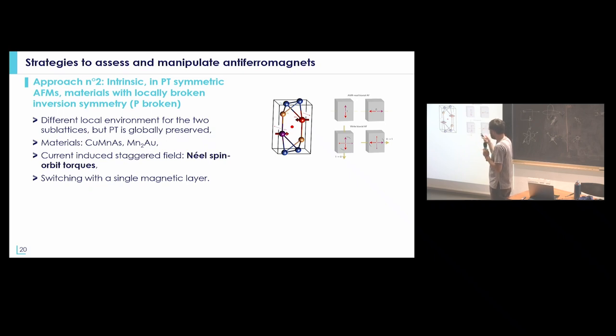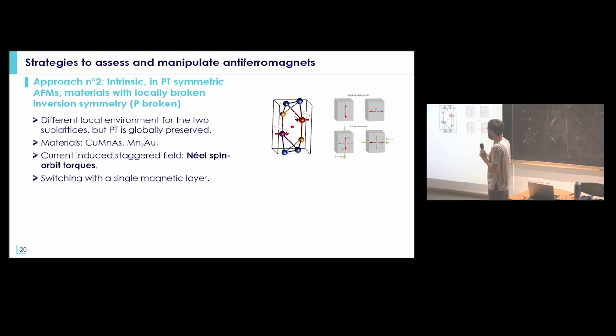The idea is that you still have a PT symmetric antiferromagnet, but locally the two sublattices have broken inversion symmetry, which means that they feel, let's say, different environments. There are not so many materials like this. It's the case of copper manganese arsenic and manganese two gold, the two materials that people have been studying, and I don't have any other in mind that people are currently studying,